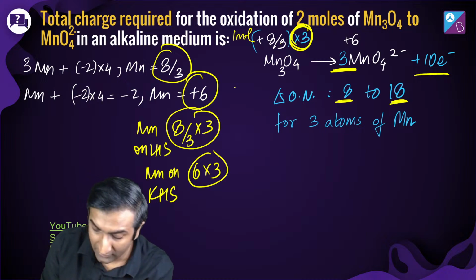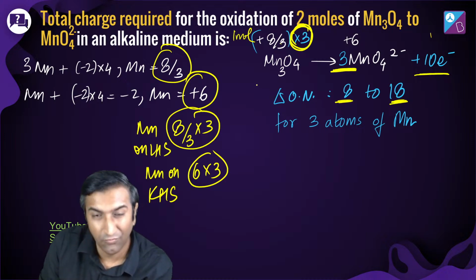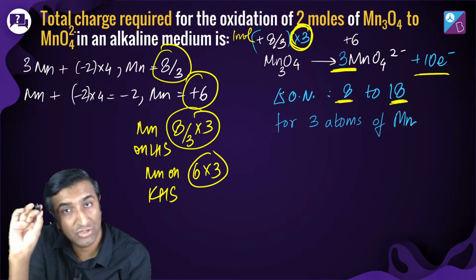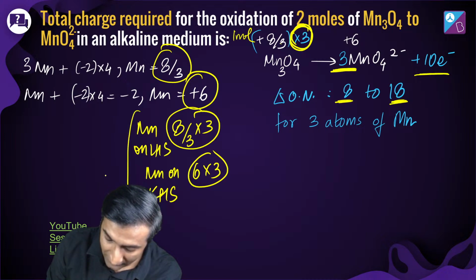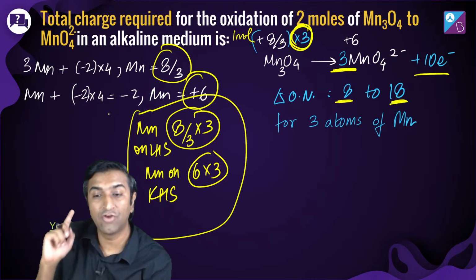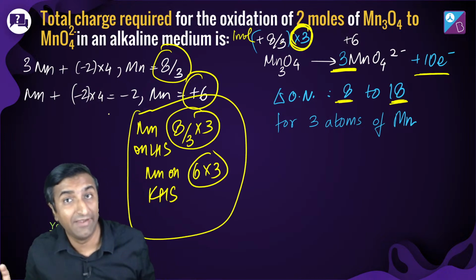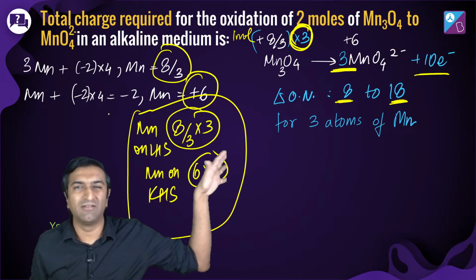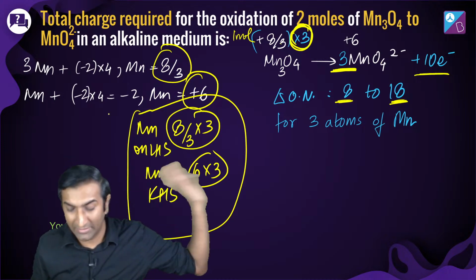ठीक है? And you'll have to add some water on this side also because there's 4. This is like oxygen balance नहीं है. I just need to know electrons. इसलिए this is a shortcut of balancing. I'm only focusing on manganese का oxidation state. Do you see why I did that? Focusing only on manganese का oxidation state because बाकी चीजें don't matter. H plus होगा, पानी होगा, वो सब होगा, but doesn't matter right now.